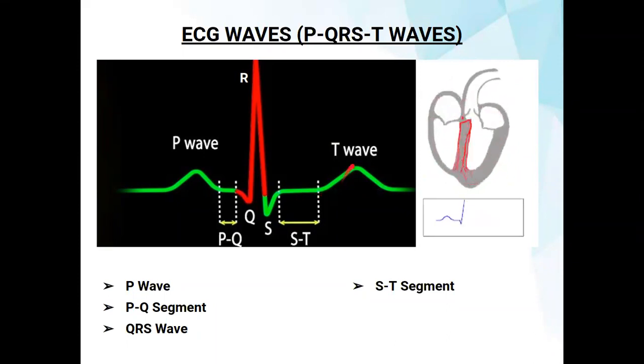So lastly, we discussed the T wave. The T wave represents ventricular repolarization. After conduction takes place, the ventricles are repolarized again. So this is the wave where repolarization takes place.